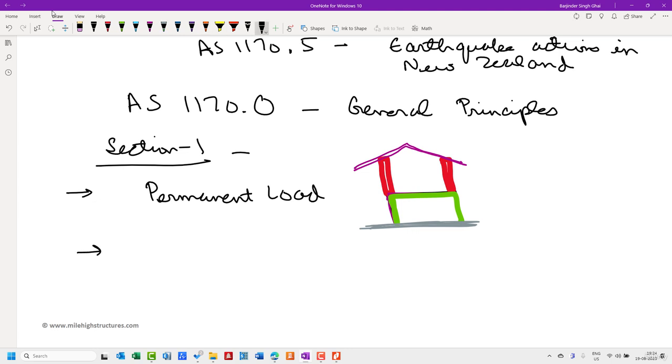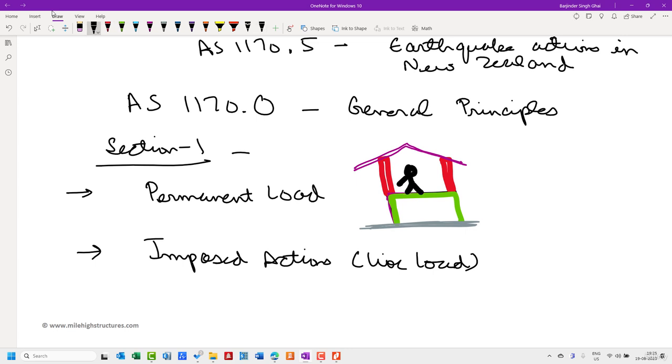And after that, we are dealing with the imposed actions. Imposed actions means the live load. Let us suppose this building is being occupied by some persons. If they are moving in this building, or sitting in some part of that particular building, that basically accounts for the imposed action, that is live load.